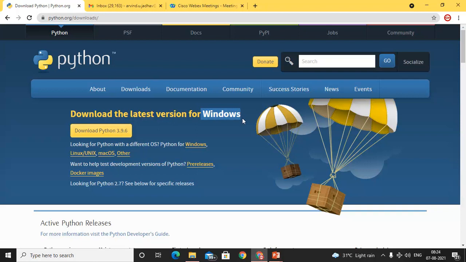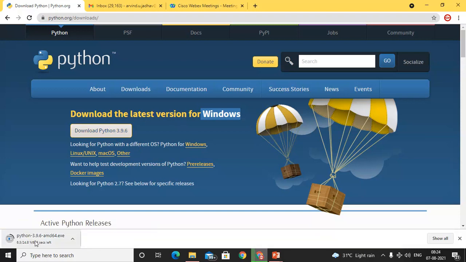If we have the operating system as Linux, then we can simply download the tarball and install it, or by using commands also we can install Python. And in some of the Linux distributions, Python is installed by default, so don't worry about that. For example, if you want to use a previous version, just click on that download. If you want to check the older versions, click on looking for Python on different OS, Python for Windows OS. So don't worry about that.